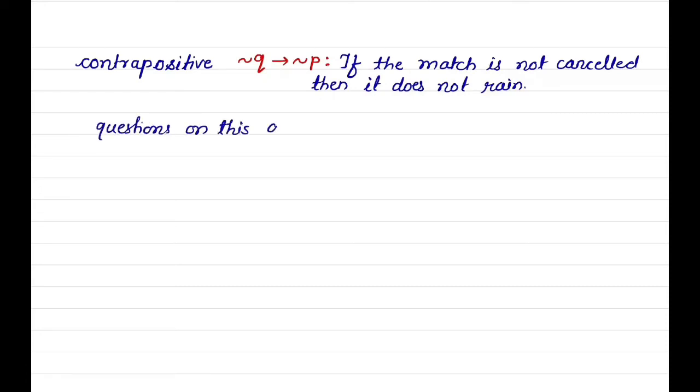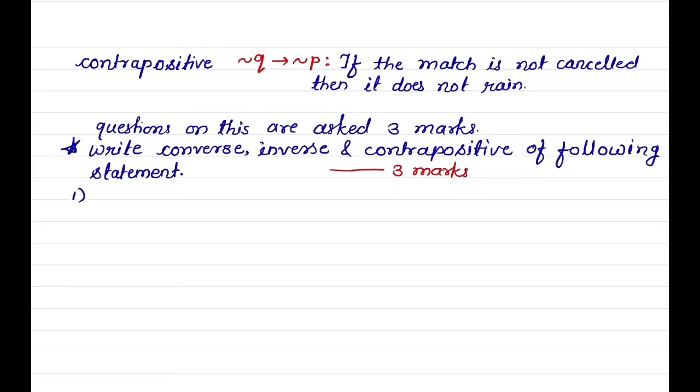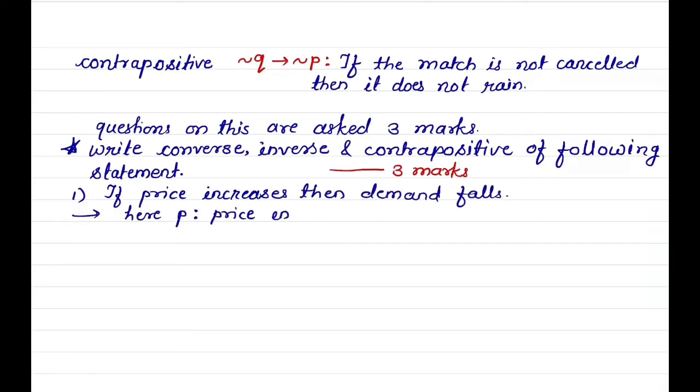Questions asked on this, for 3 marks. Write the converse, inverse and contrapositive of the following statement. First example: if price increases then demand falls. Here P is price increases and Q is demand falls.